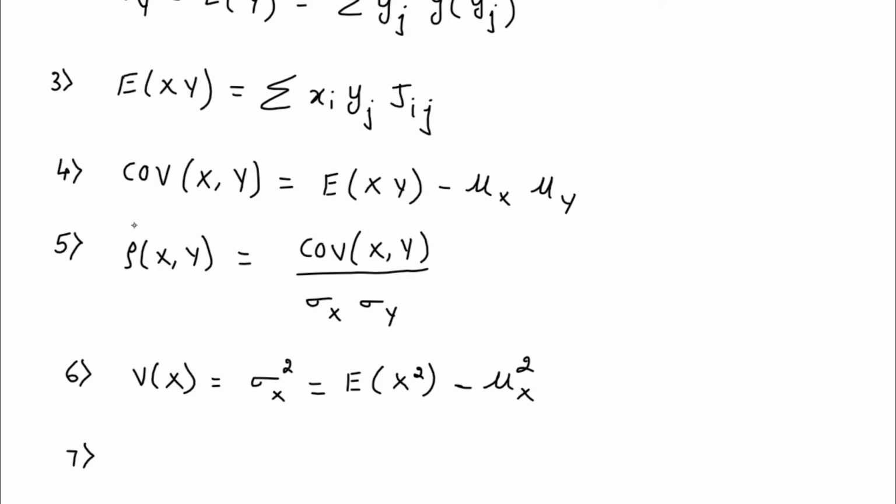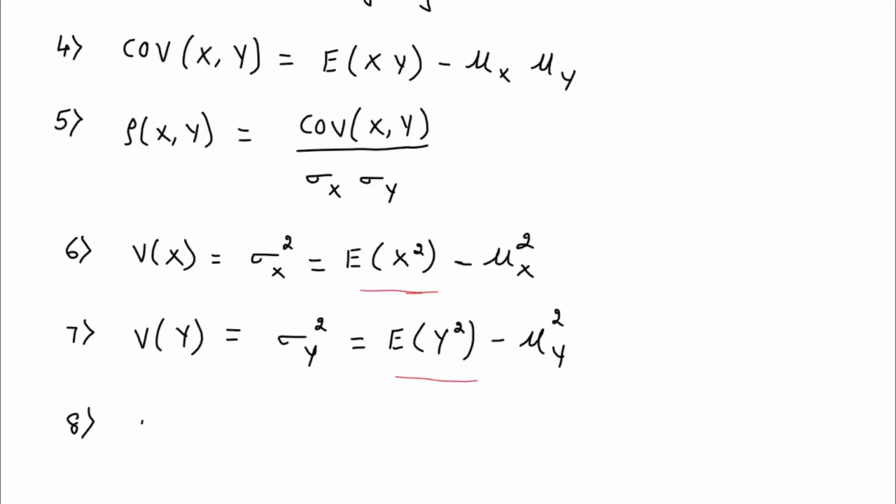Then you have the variance for y. The variance for y, sigma y square, will be equal to expectation of y square minus mu y square.